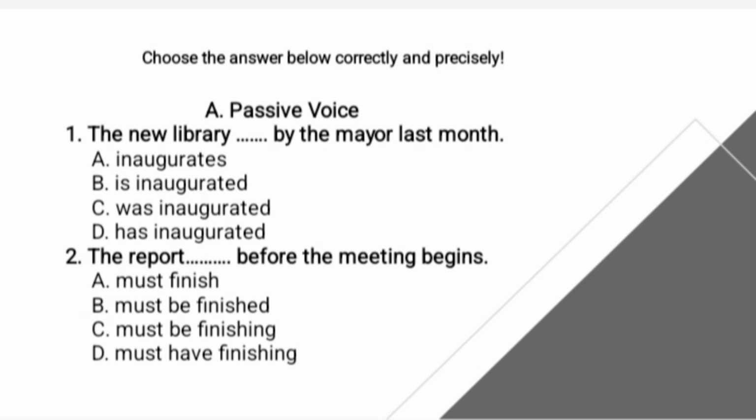The second question: "The report blah blah blah before the meeting begins." The first step, the subject. The report receives the action, so passive voice is needed. The second step, the modal "must" in passive voice follows the pattern "must be" plus verb 3. The correct answer is B, must be finished.